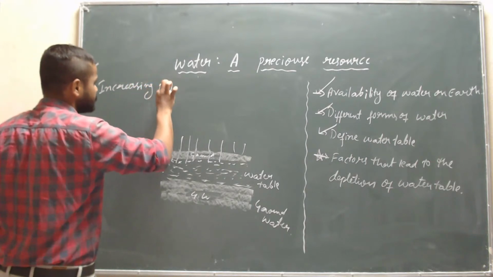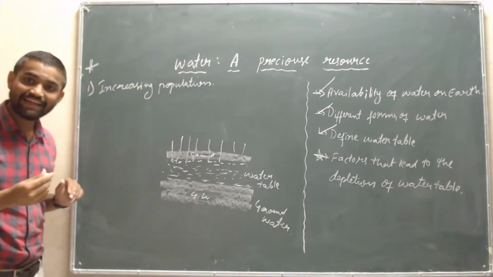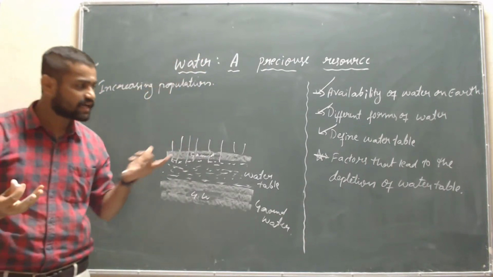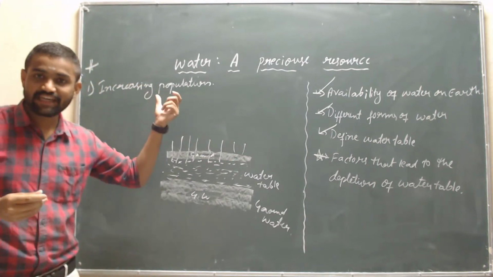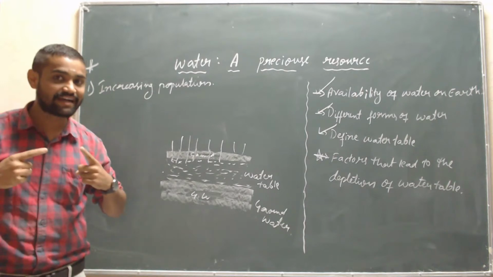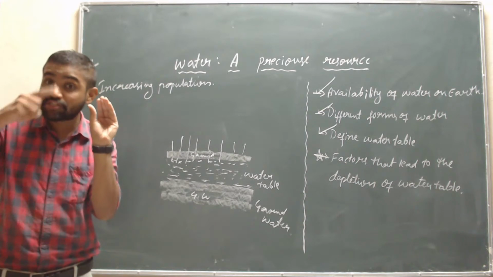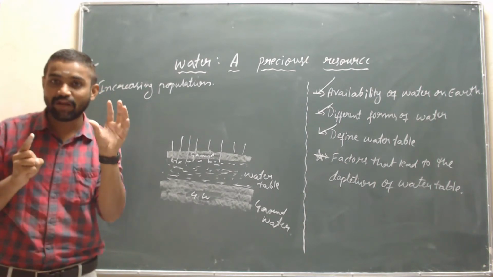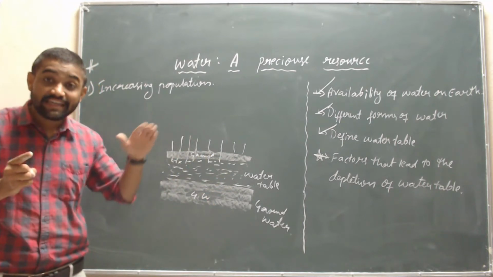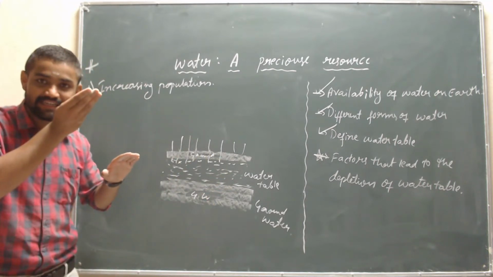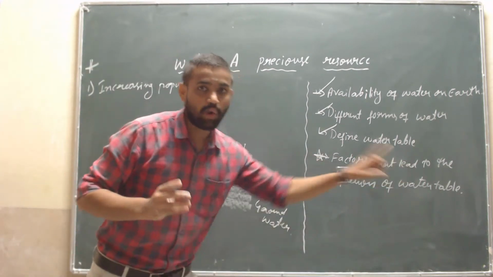I have told you only 0.006% of water is available on the earth to consume, but here the population is increasing, and that is the main factor for the depletion of water table.